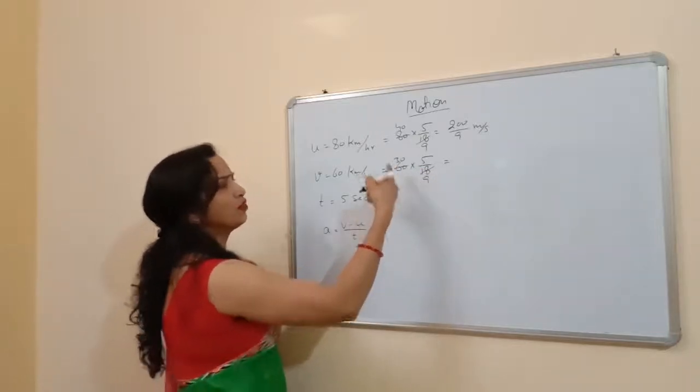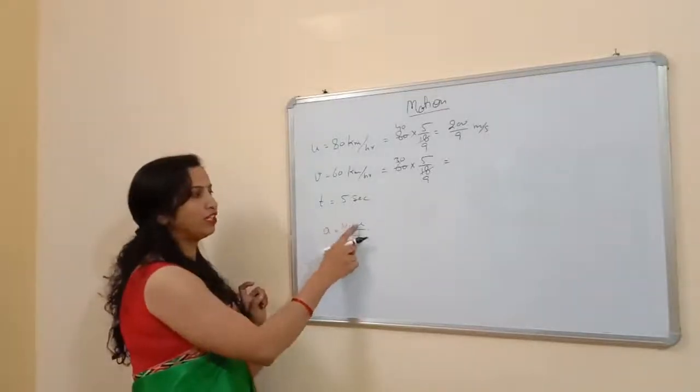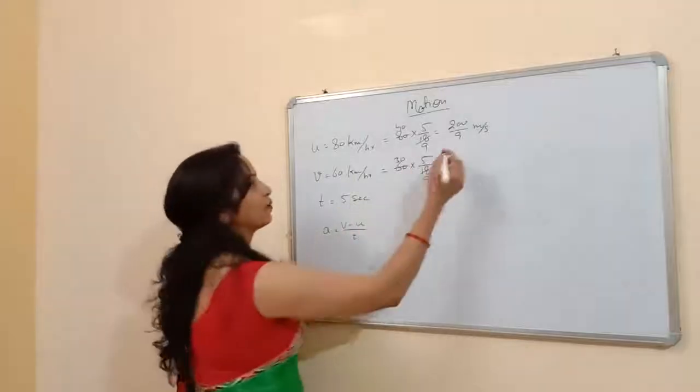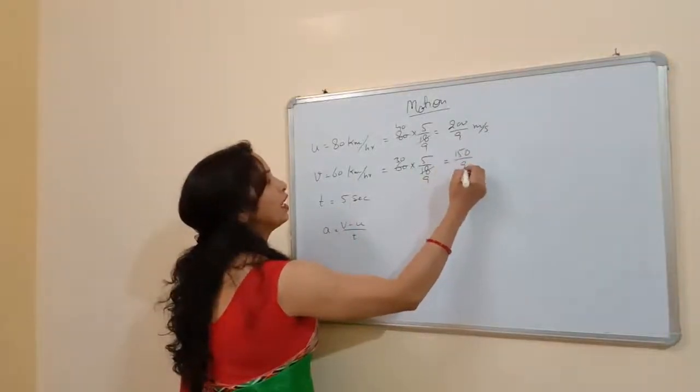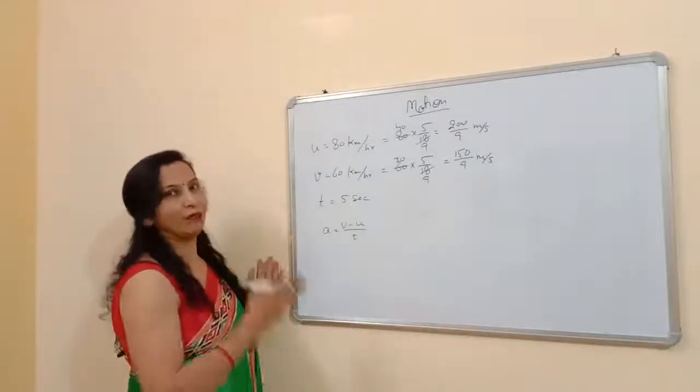It can be cancelled by 3 also, but I am not going to cancel it because when we subtract v minus u, we have to take the LCM. So it's the same thing, we don't cancel it. It is 150 upon 9. If you find it difficult, you can cancel it. So now we can apply the formula.